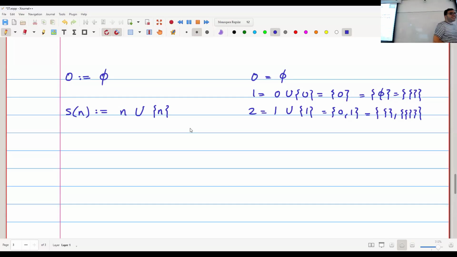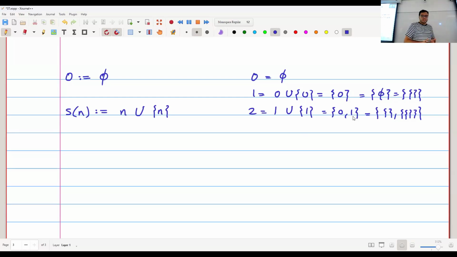Right? And I can continue like this. But generally speaking, it's very easy to see that whenever I talk about a number n, it's the same as the set of numbers from 0 to n minus 1. That's the intuition here. And this is a great definition because now every number n is a set with exactly n elements. So 2 is a set with 2 elements. I like this. And every number is just the set of all the smaller numbers,